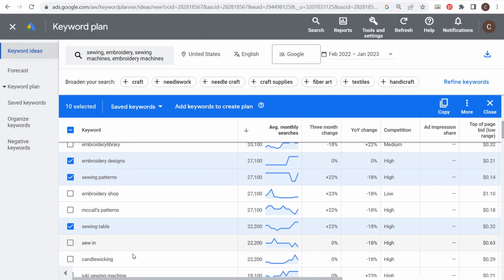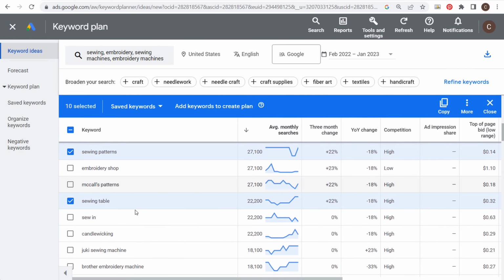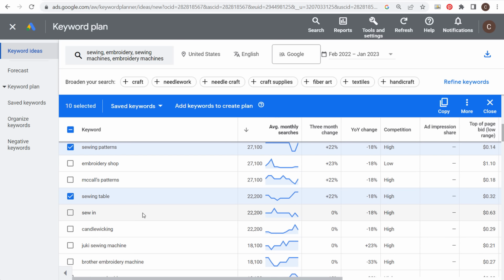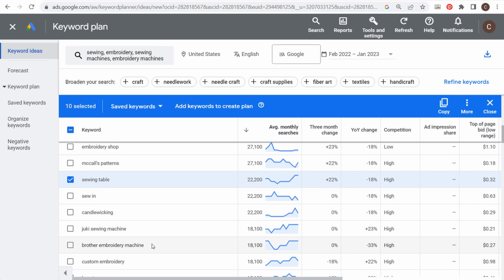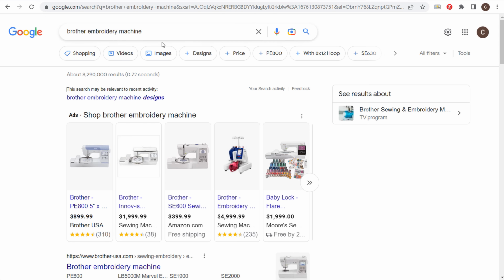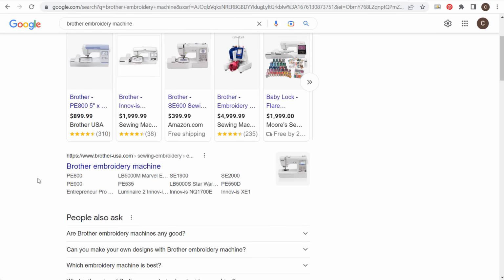Some of these other keywords here, what you're going to need to do is actually search in Google and look up what's actually ranking for some of these different keywords, because they may not all be relevant for exactly what you're trying to target. So that would be my number one tip, understanding the search intent for the keywords that you're targeting and understanding what's ranking. So if you take a keyword like brother embroidery machine, we copy this and we do a quick Google search, you're going to see at the very top we have advertisements, and then we have the actual brotherusa.com. So all of their different embroidery machines. We can use this page to create overviews of some of the different machines.